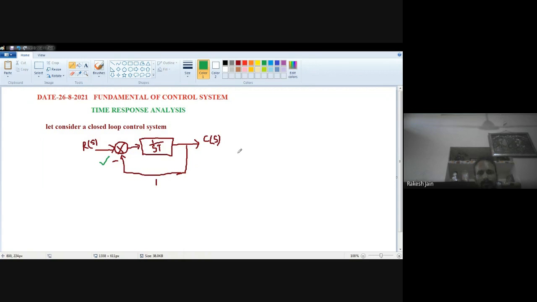So that's why the transfer function for this block diagram is C(s) divided by R(s) equal to the forward gain.